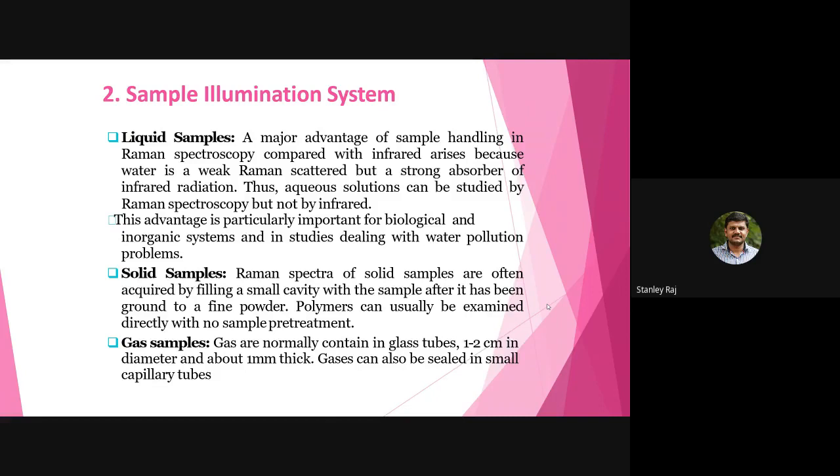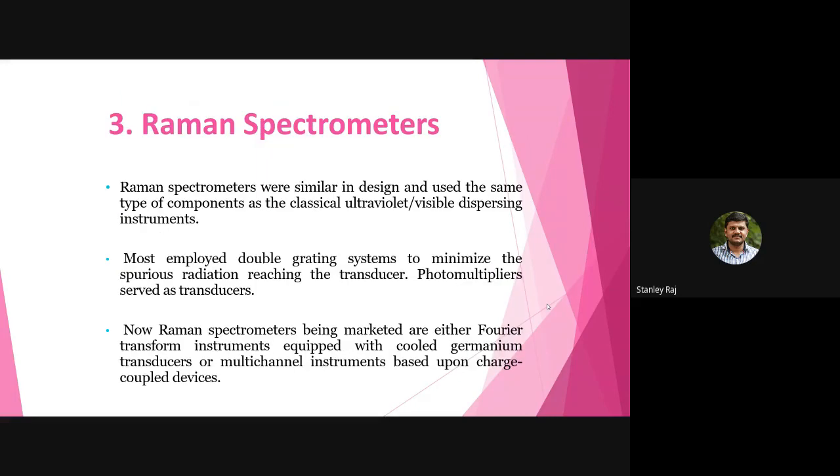So coming back to the instrumentation part of Raman spectroscopy, there are solid samples. Raman spectra of solid samples are often obtained by filling a small cavity with the sample after it has been ground to a fine powder. Polymers can usually be examined directly with no sample pre-treatment. The gas samples normally are held in glass tubes, 1 to 2 centimeters in diameter and about 1 mm thickness. Gases can also be sealed in small capillary tubes.